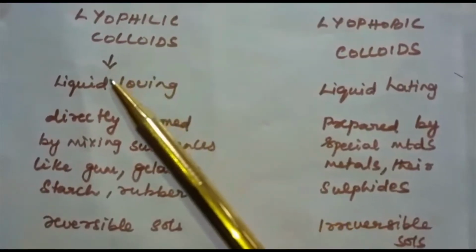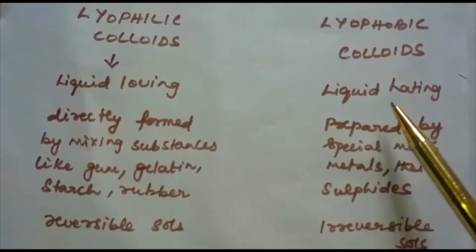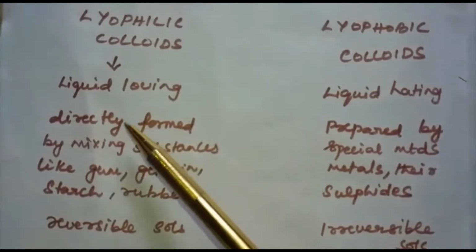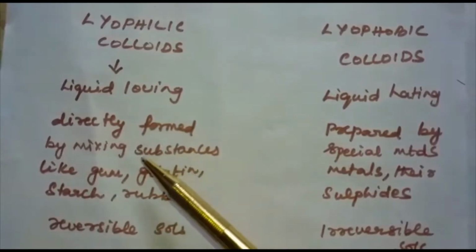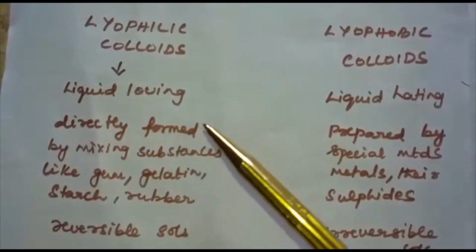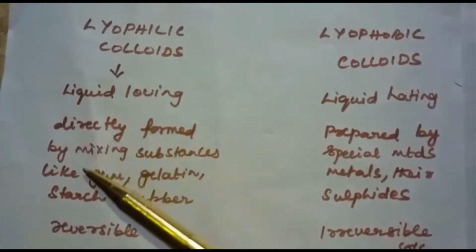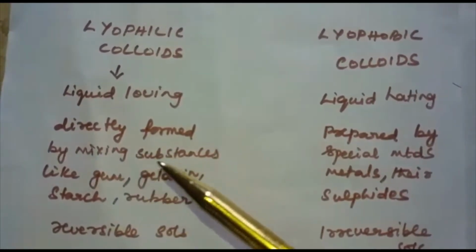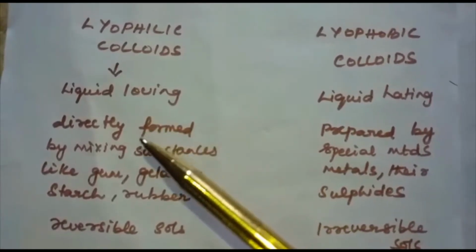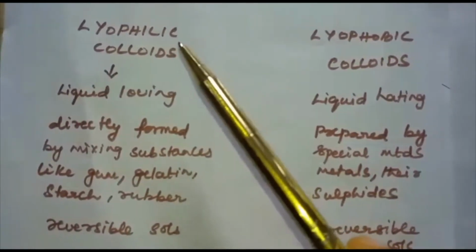The word lyophilic means liquid loving. The word lyophobic means liquid hating. Lyophilic colloids are directly formed by mixing substances like gum, gelatin, starch, rubber, etc. with a suitable liquid, that is the dispersion medium. Then they are known as lyophilic colloids or lyophilic sols.